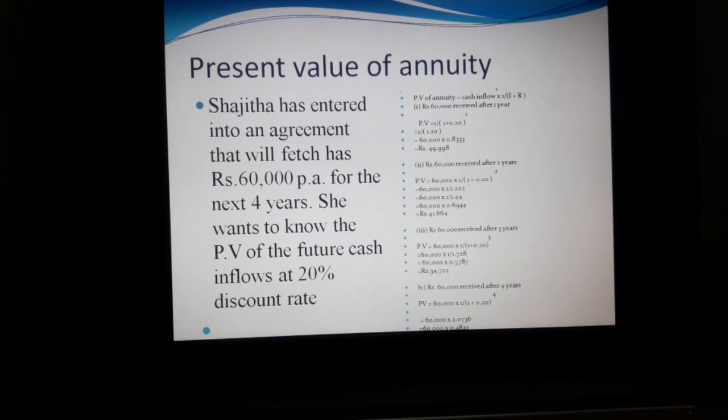She wants to know the present value of the future cash inflows at a 20% discount rate. That means we have to calculate the present value of an annuity: cash inflow into 1 divided by (1 plus r) whole power n. In the first year, rupees 60,000 received after 1 year: PV equals 1 divided by (1 plus interest rate 20 divided by 100), that is 0.20, whole power 1. So we can get after 1 year